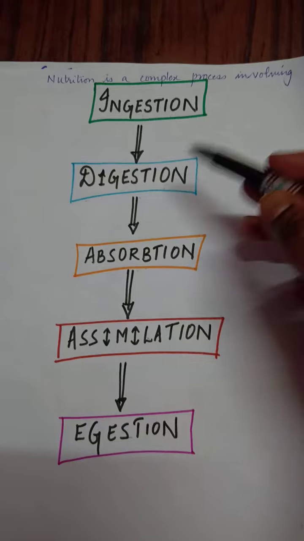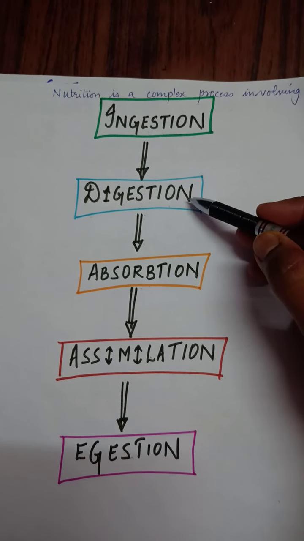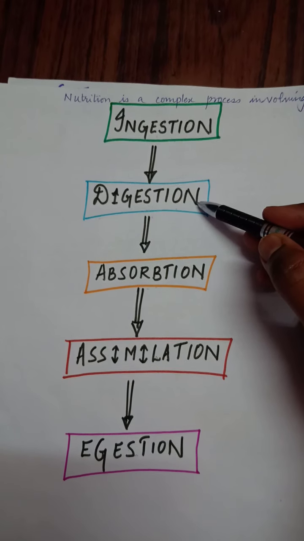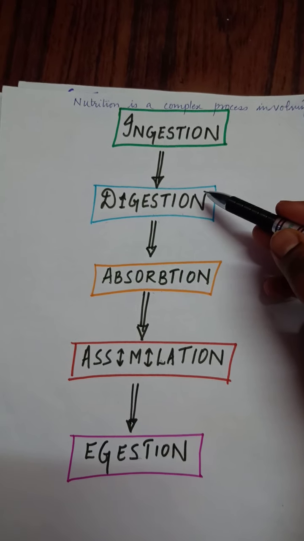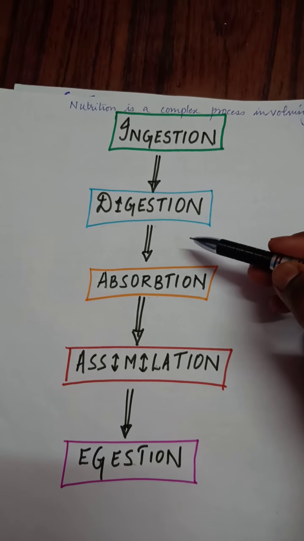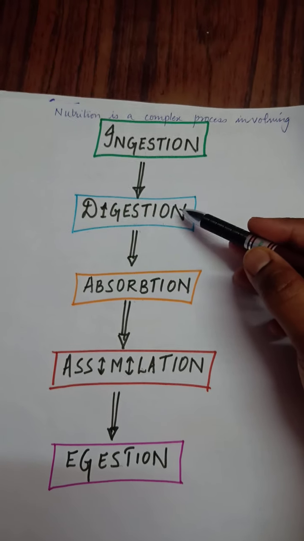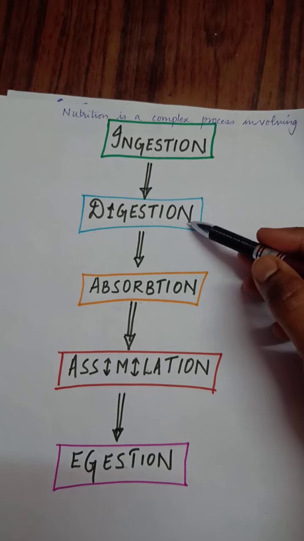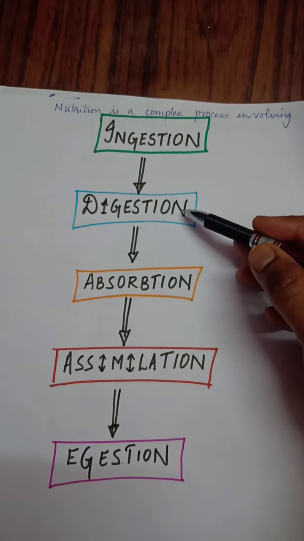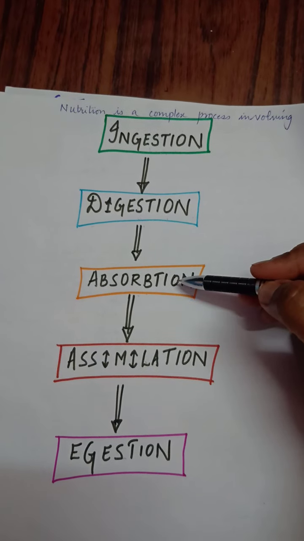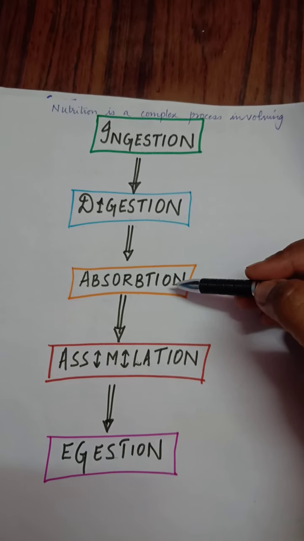So yes children, we have discussed this topic, digestion. This digestion starts from the mouth. Further, from the food pipe it goes to the stomach. In the stomach also digestion takes place, and final digestion takes place in the small intestine. Now we have to go to the next topic, that is called absorption.